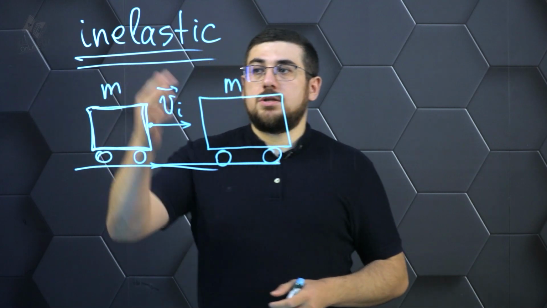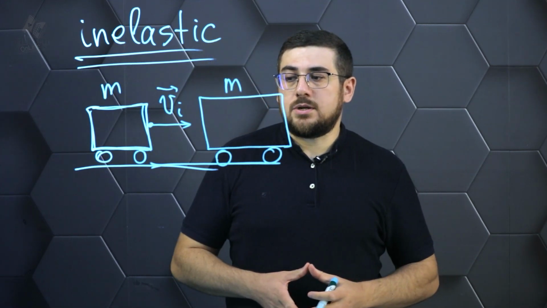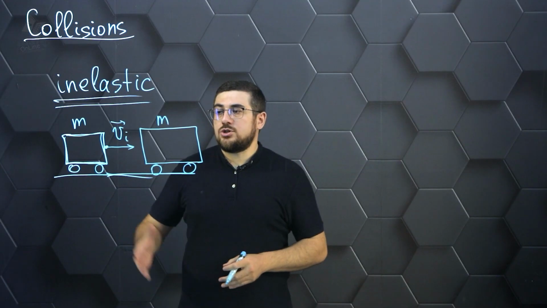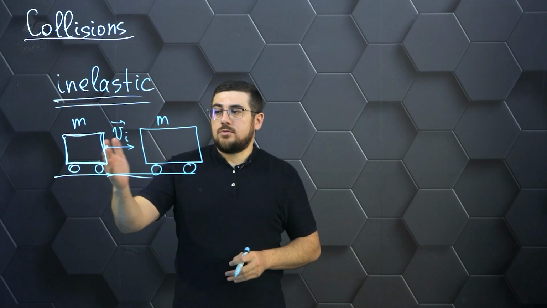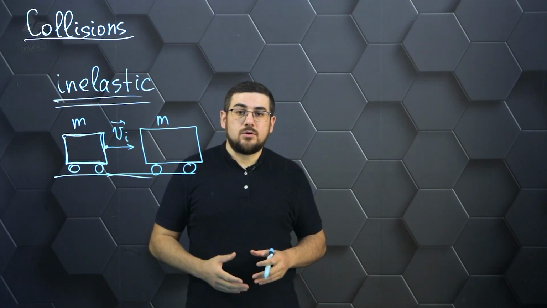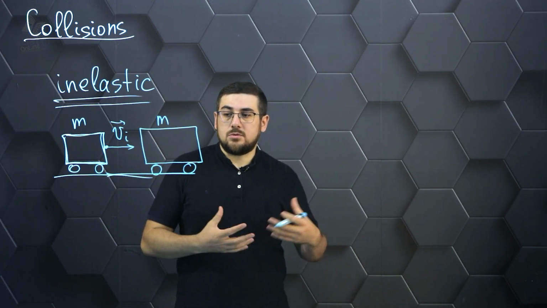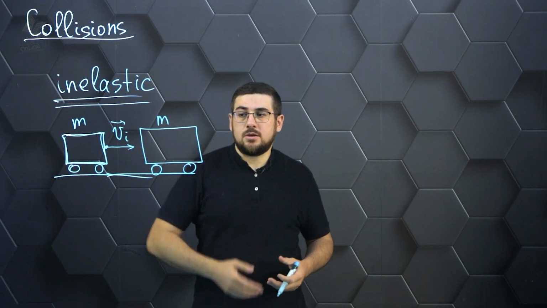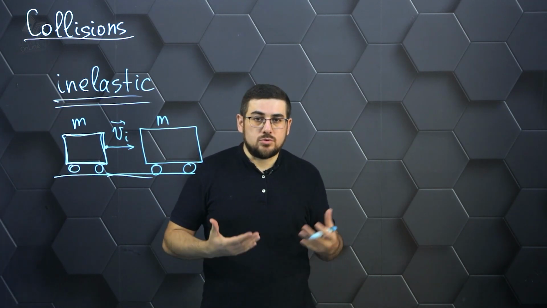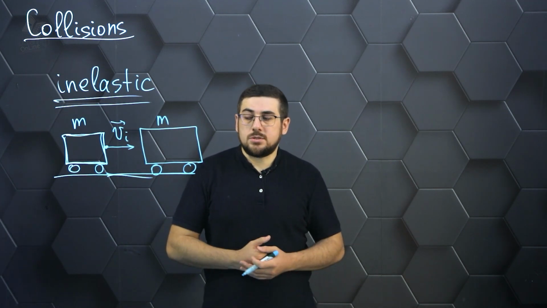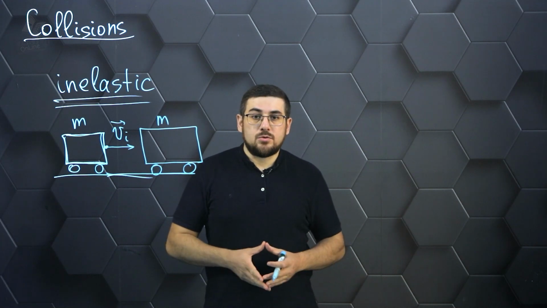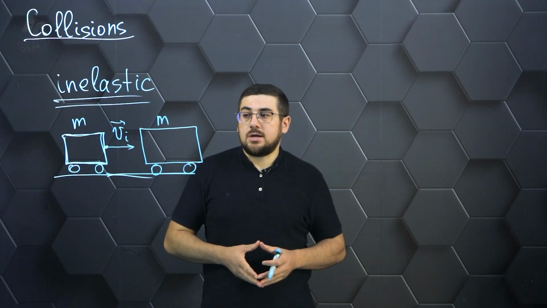Then the question arises, during this type of collision, what will happen to this system? Obviously, the first car, once it hits the second car, will make the whole system move further in the same direction. But the velocity will be different. How to calculate this velocity? And that's where the law of conservation of momentum comes in.